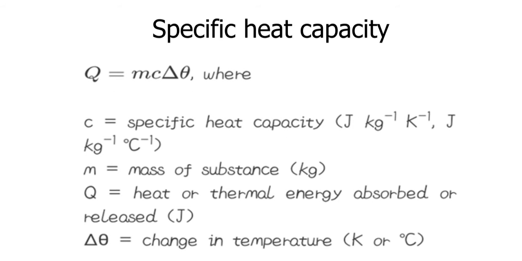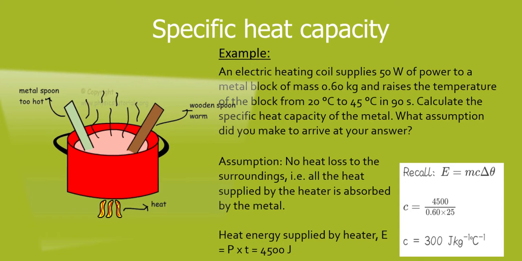Here is the formula: Q = mcΔθ, where c is the specific heat capacity, m is the mass of the substance, Q is the heat or thermal energy absorbed or released, and Δθ is the change in temperature, in Kelvin or degrees Celsius. The numericals below are used to calculate the specific heat capacity of the metal.